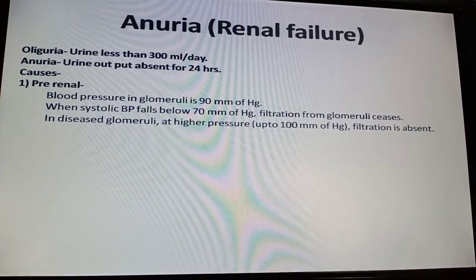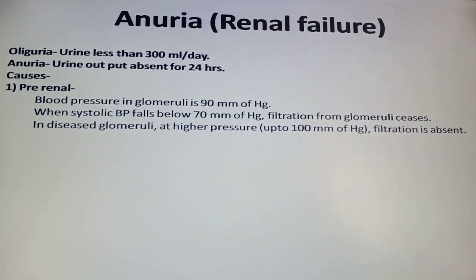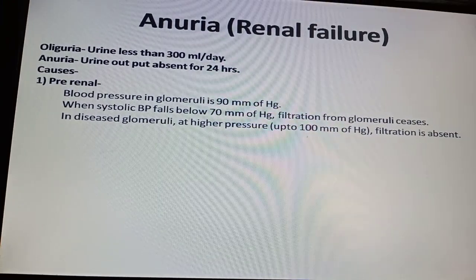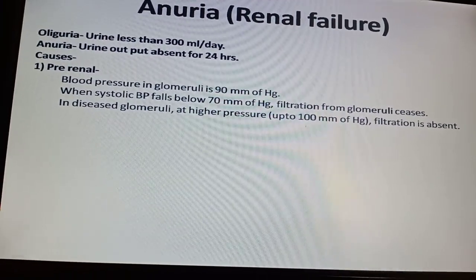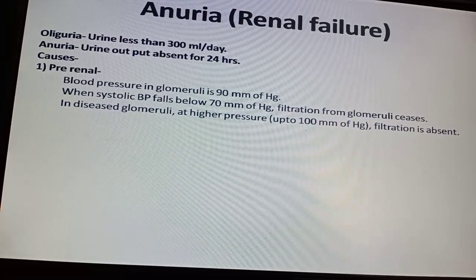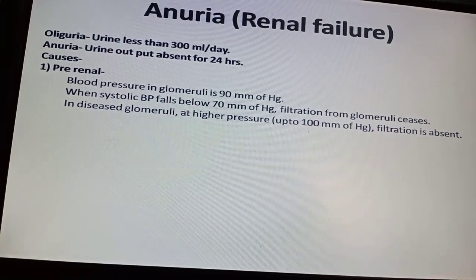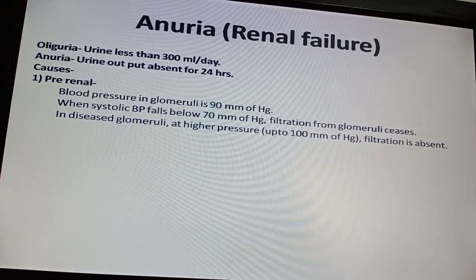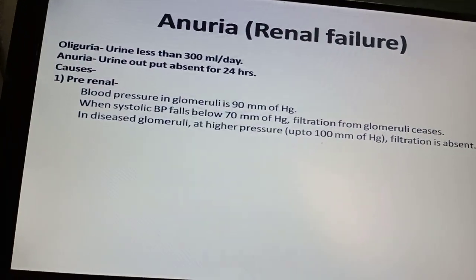Pre-renal means the kidney is absolutely fine, there is no anomaly, no pathology in the kidney, but the blood circulation, the blood pressure required for filtration through the glomerulus is affected. Now I am discussing all these things considering all of you know the anatomy and physiology of formation of urine. So you know afferent arteriole, efferent arteriole. Efferent arteriole is narrow, afferent arteriole is wide, which creates the pressure in the tuft of the glomerulus, and the blood is filtered and urine is formed.